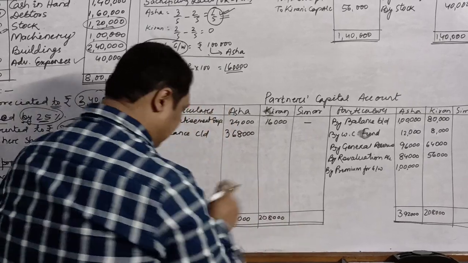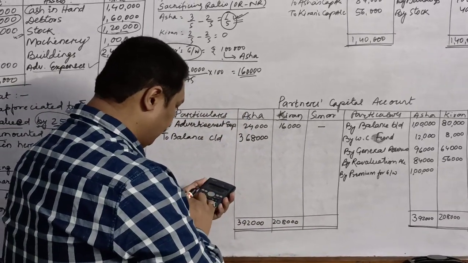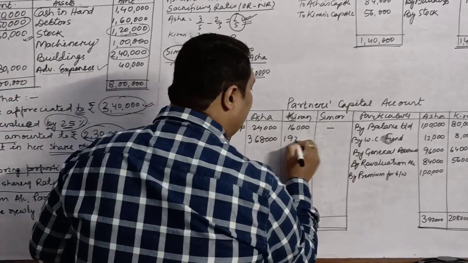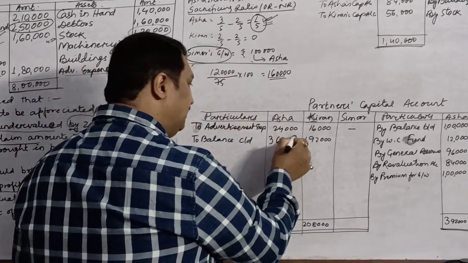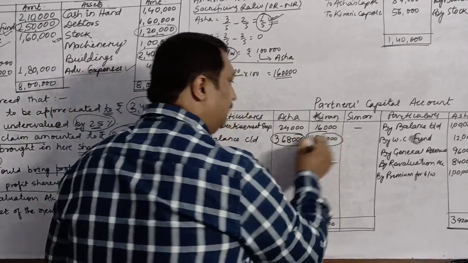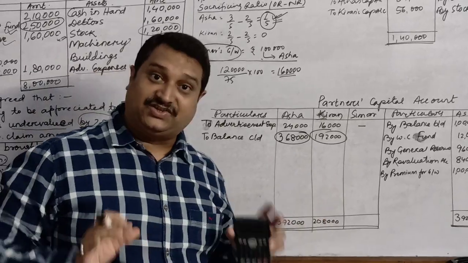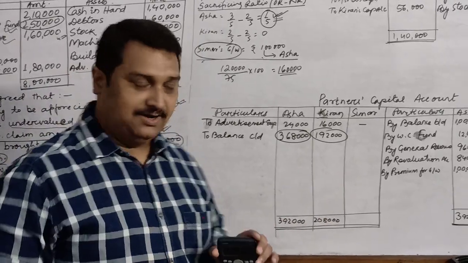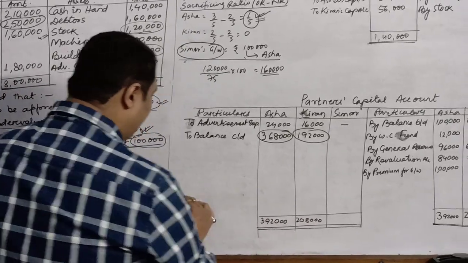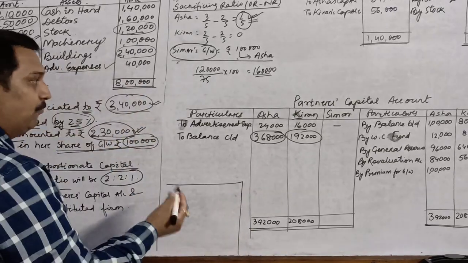2,08,000 minus 16,000. The balance is 1,92,000. Children, these two capitals which you have got are all your adjusted capital of old partners. So what you need to do is a small working.